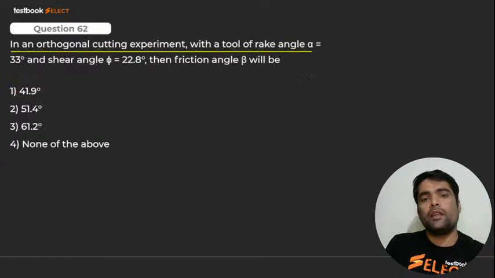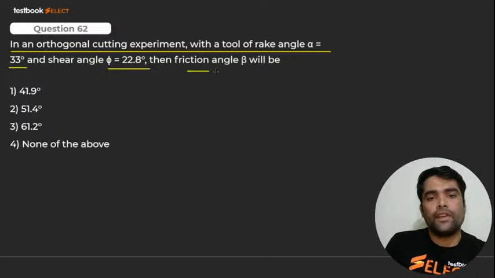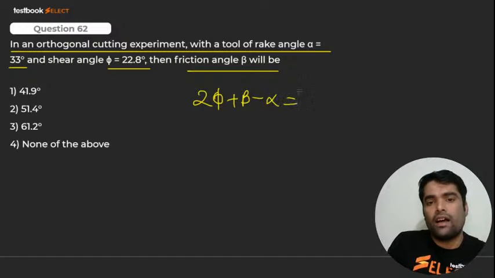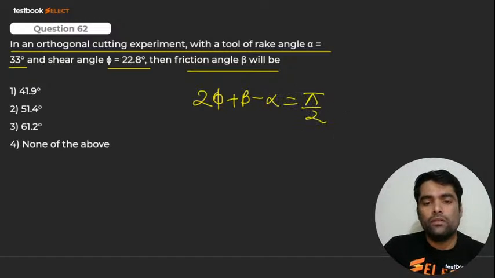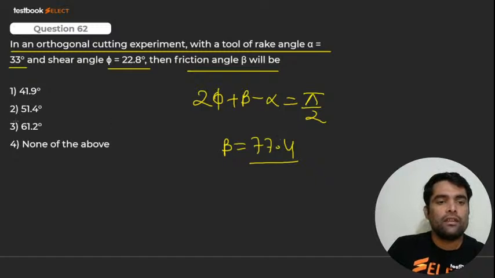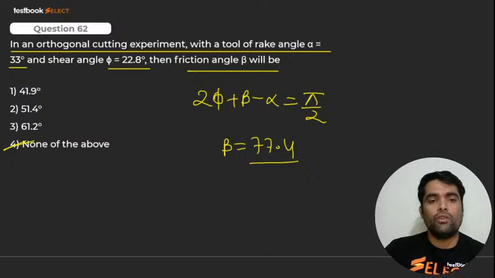In orthogonal cutting experiment with tool of rake angle alpha equal to 33, shear angle 22.8, then friction angle beta. Beta क्या होगा? You know that Merchant theory, that is 2 phi plus beta minus alpha is equal to pi by 2. Right ना? Just put the value, get the answer. आपका आंसर आ जाएगा 77.4. Alpha is given, phi is given. It is none of the above. Here we go for next.